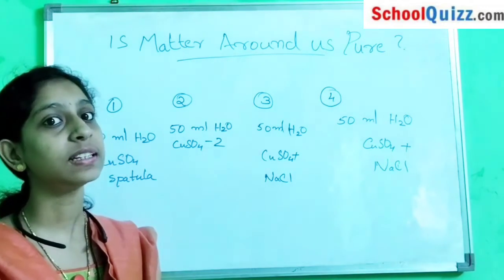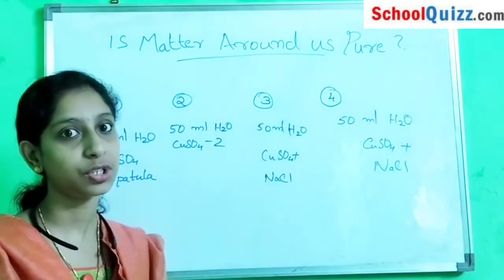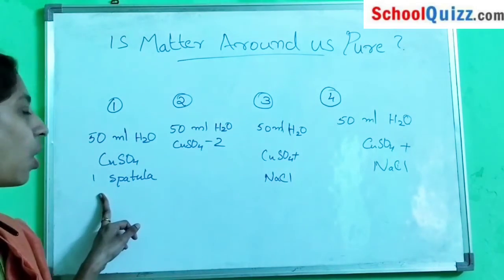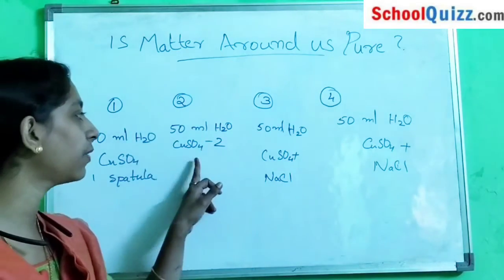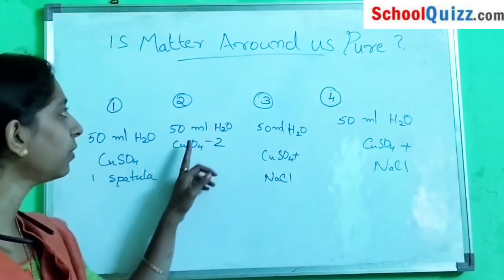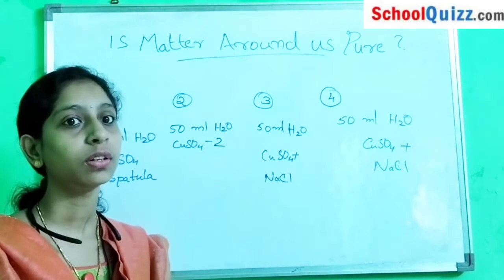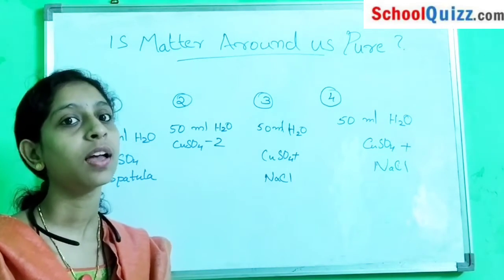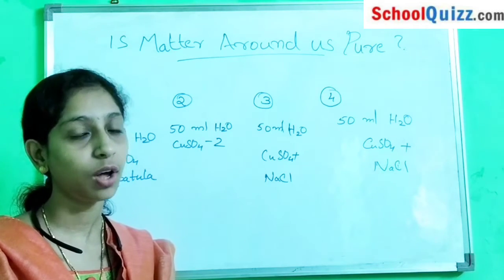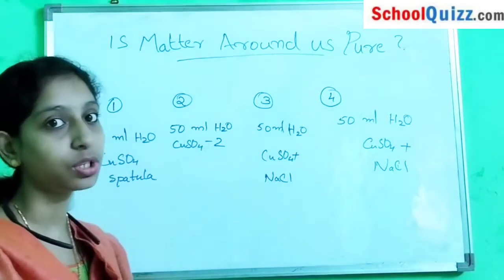There is some difference between beaker 1 and 2: a color change. In the first beaker we add 1 spatula of copper sulfate; in the second beaker we add 2 spatulas. So the color is darker in the second beaker. So we can also say that the solutions have different compositions. This type of solution is known as a homogeneous solution.